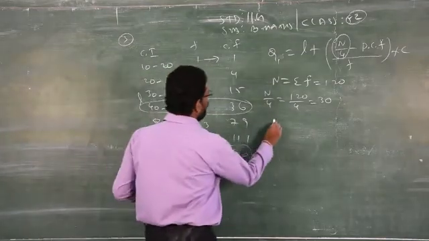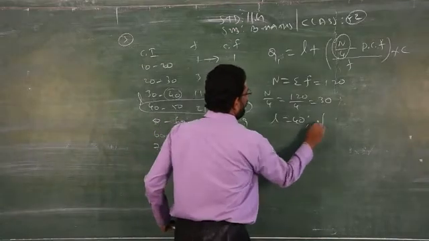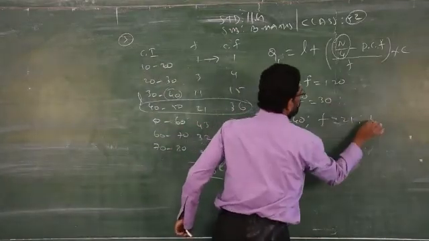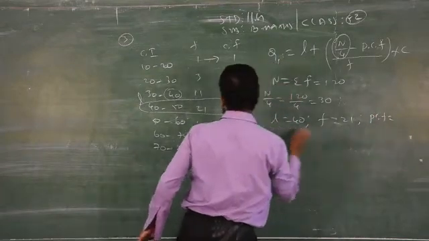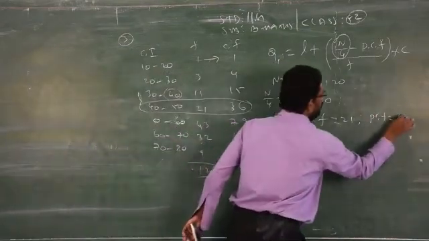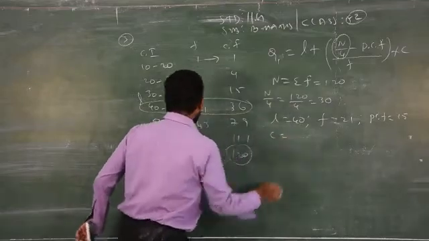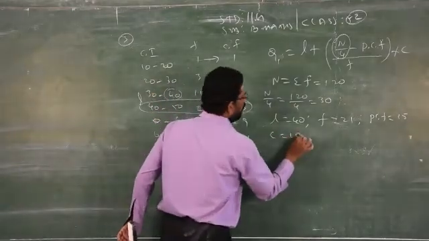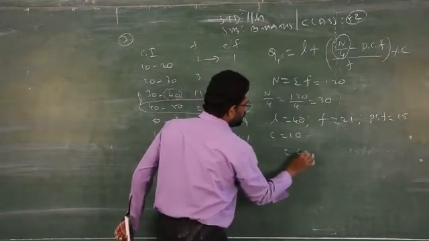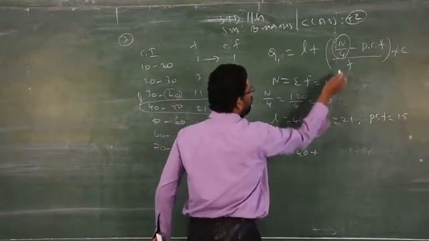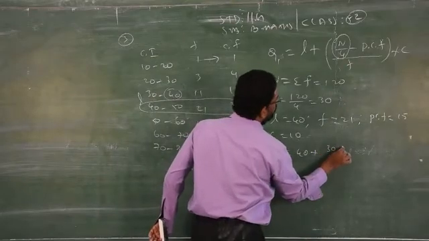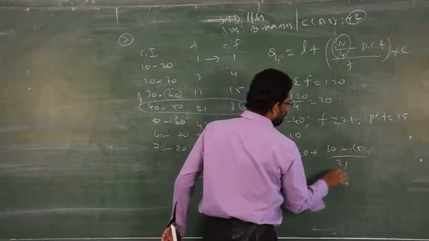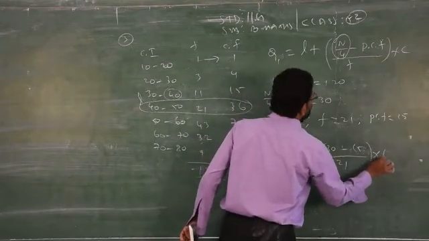Now write L equal to 40, and the corresponding frequency is 21. The previous cumulative frequency above that model class is 15. Then C is the class size. What is the class size? The difference between 50 and 40, that is 10. Just substitute, you will get the answer: 40 plus (N by 4, which is 30, minus the previous cumulative frequency 15) divided by the frequency 21, into the class size 10.